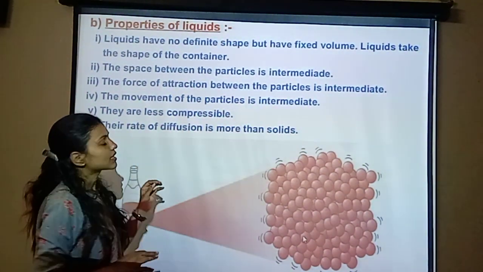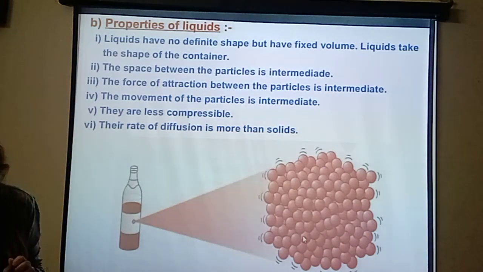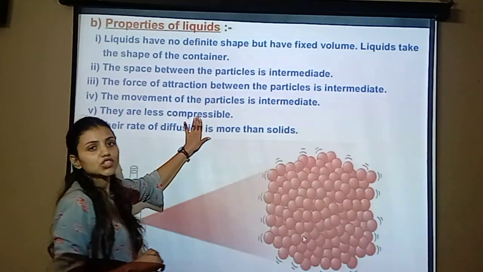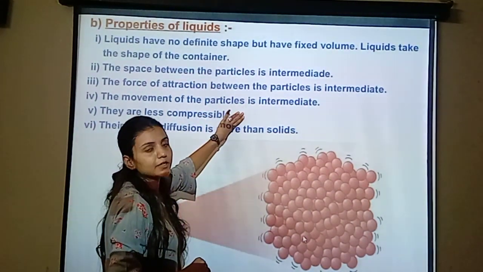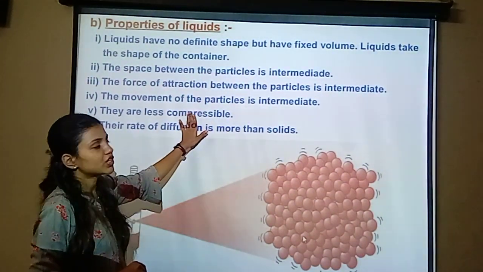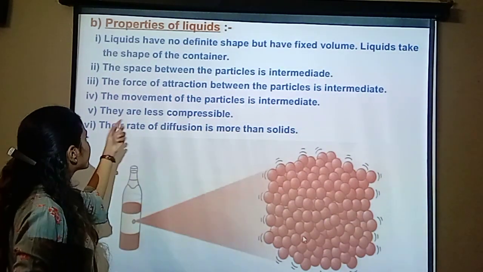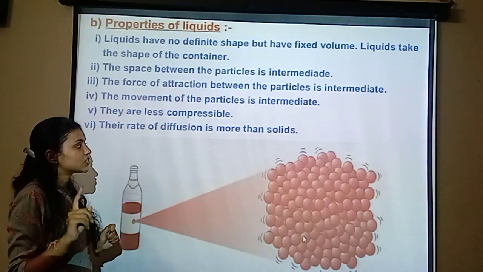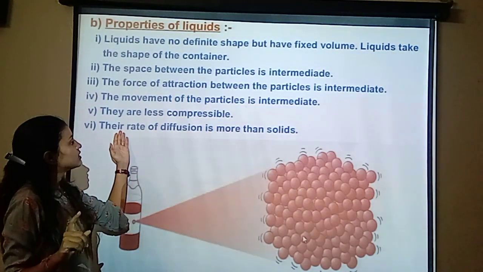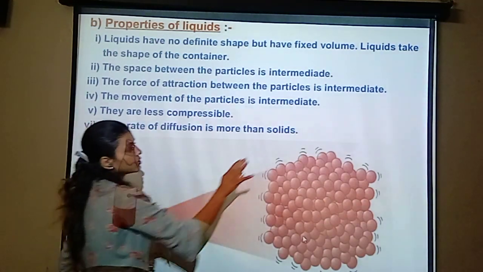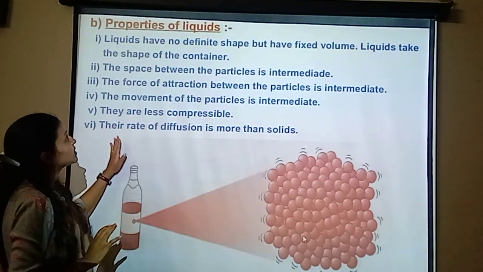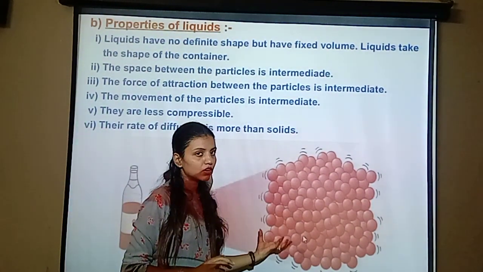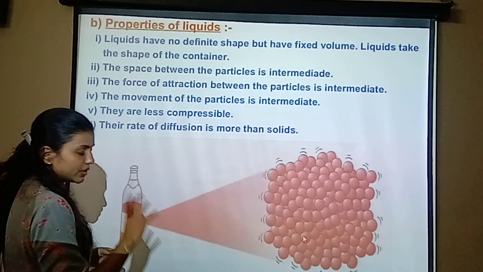They are less compressible, meaning their volume can change when high pressure is applied. Their rate of diffusion is more. The rate of diffusion in the solid state is less, but here it is more when compared to the solid. So these are some of the characteristics of liquids. This is the diagram of a liquid, how it looks.